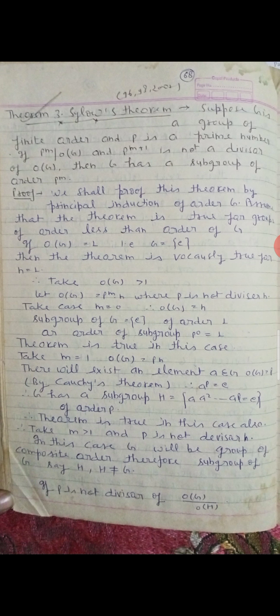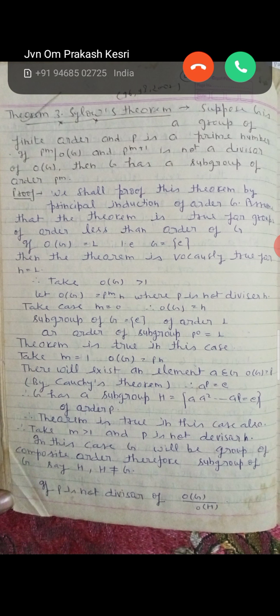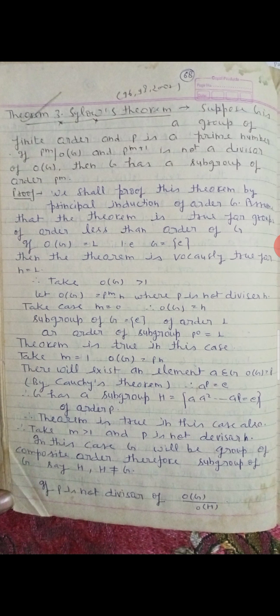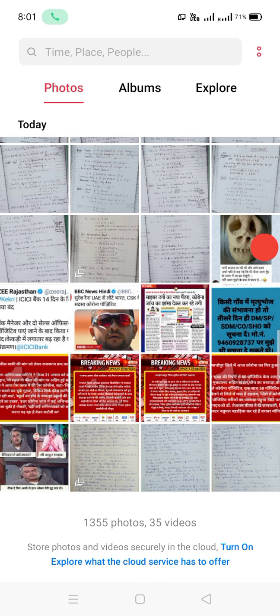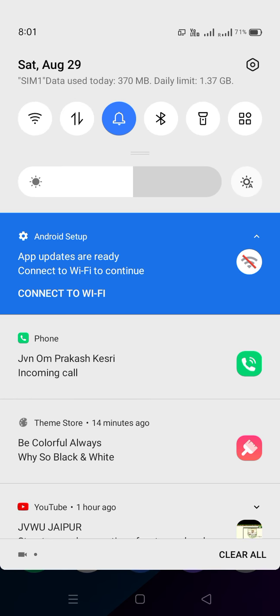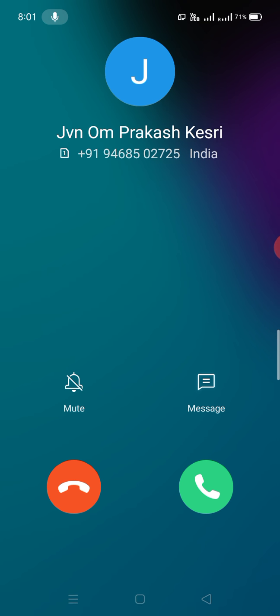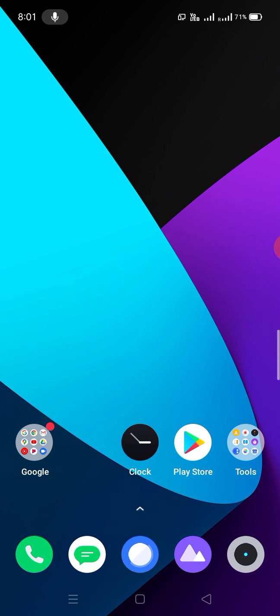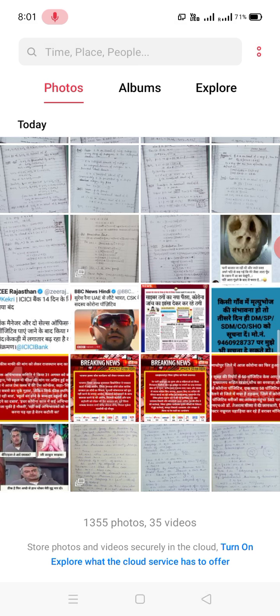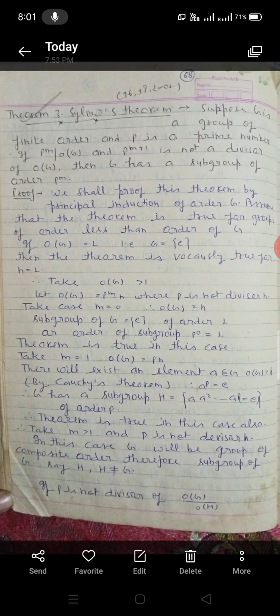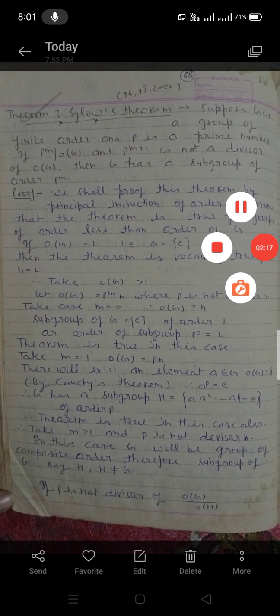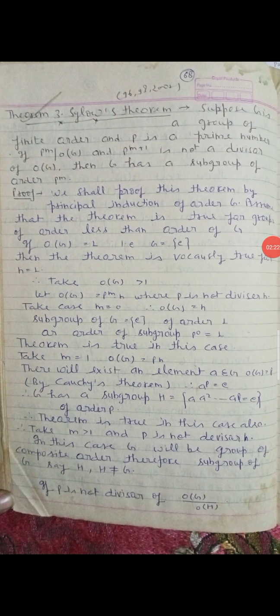There will exist an element a belongs to G of order p.